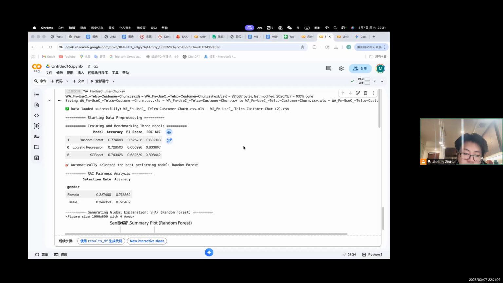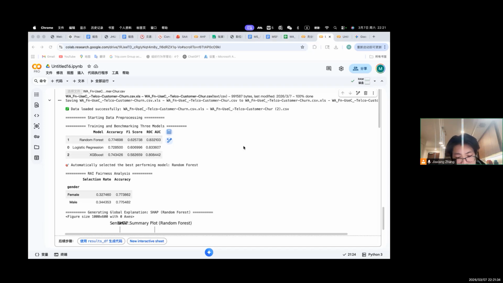During preprocessing, I converted the total charges variable into a numerical format and removed rows with missing values. The customer ID column was dropped because it is only an identifier and does not contribute to the prediction. Categorical variables were encoded so that machine learning algorithms could process them.